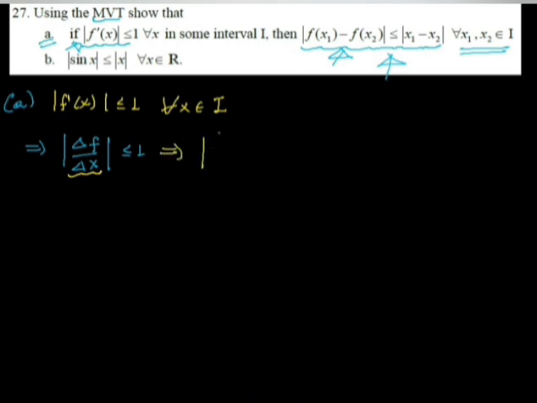You can take two x1 and x2 values from the interval, so f of change in x ማለት f of x1 minus f of x2 ማለት ነው። change in x ማለት you can take any x1 and x2 from the interval x1 minus x2 ይሆናል ማለት ነው። you can substitute this one in place of f derivative at x.